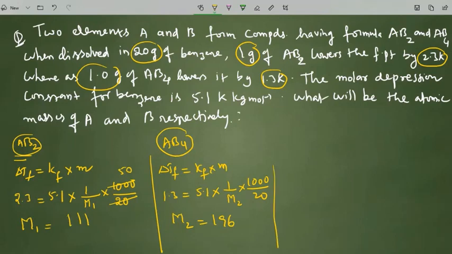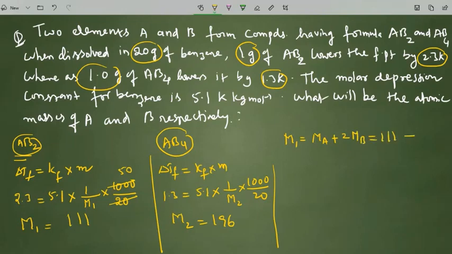Now what is the meaning of M1? The M1 value is equal to the sum of the atomic weights of A and B. Taking the atomic weight of A as MA and the atomic weight of B as MB, then MA plus 2MB equals 111.